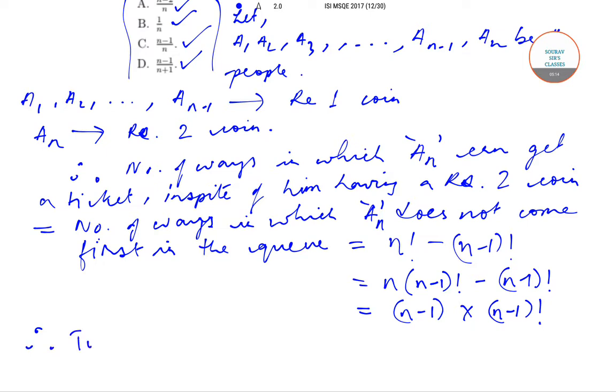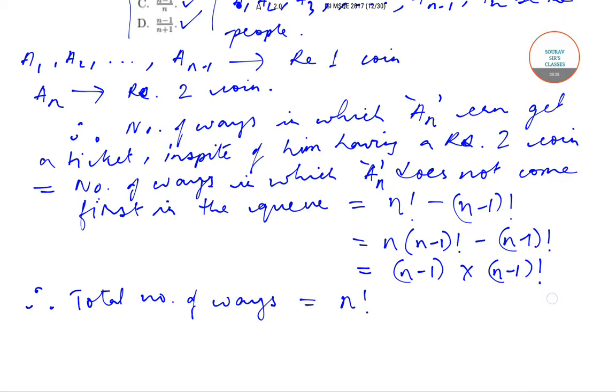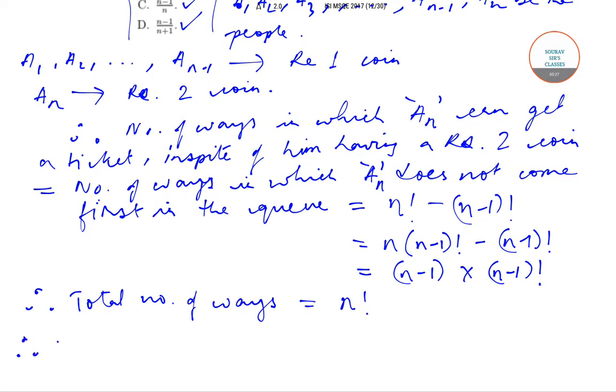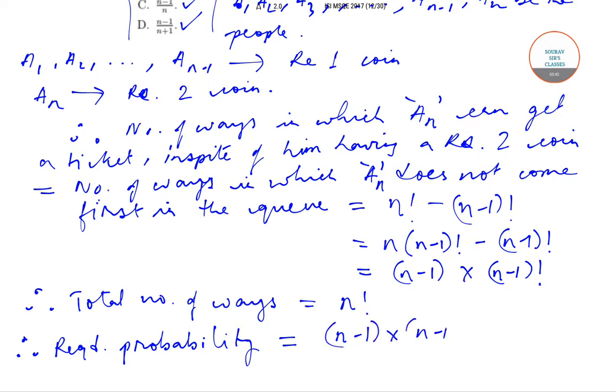The total number of ways, as we have already discussed, will be n factorial. So the required probability of Mr. A selling all the tickets will be equal to n minus 1 into n minus 1 factorial upon n factorial.